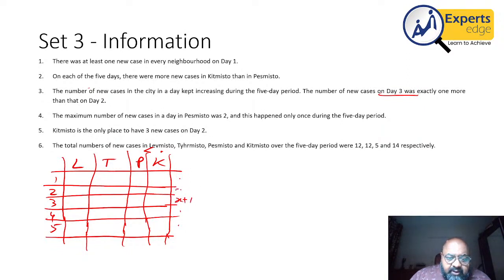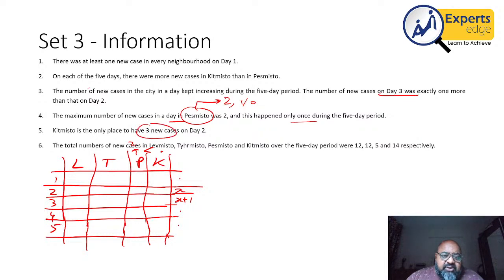The maximum number of cases in a day in P was 2. So the maximum possible cases here for P was 2. All other values will be 0 or 1. This happened only once. Great. So for P, 2 will be there once, and the rest of them will be ones and zeros only. K is the only place to have 3 new cases on day 2. So for day 2, only K will have a value of 3. The rest of them cannot have a value of 3.